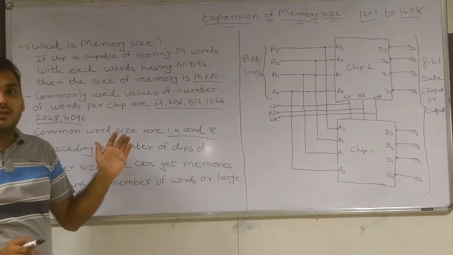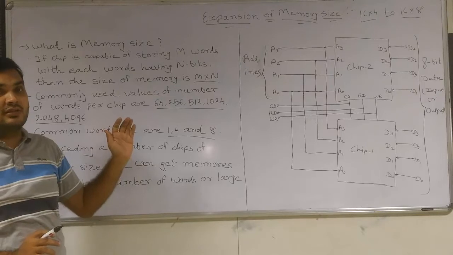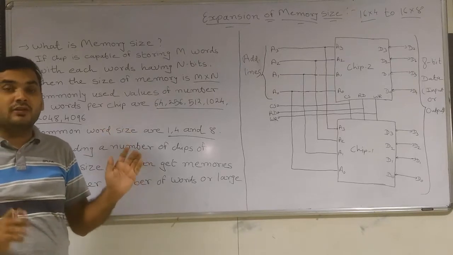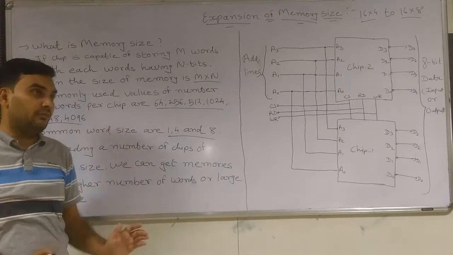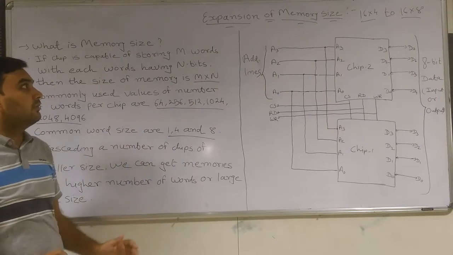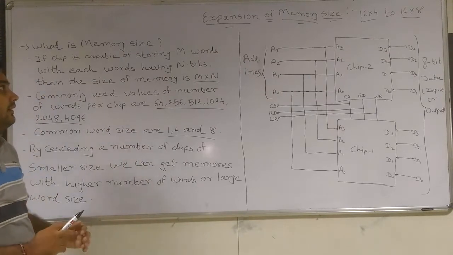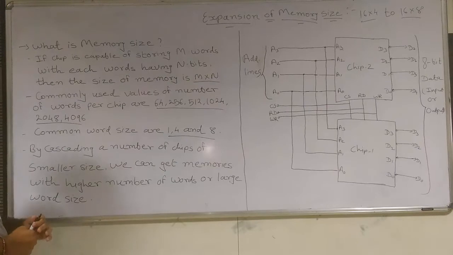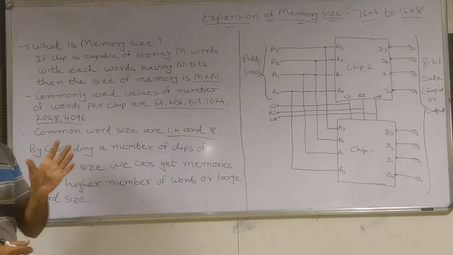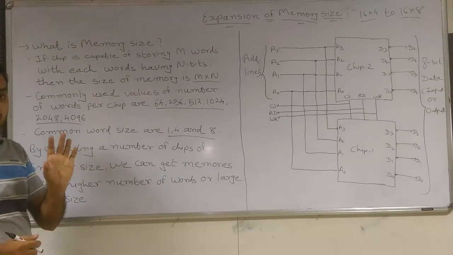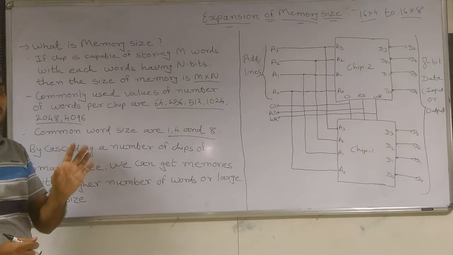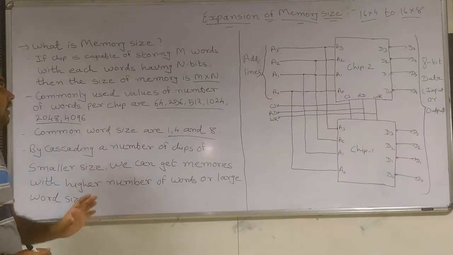First of all, before studying this we also have to study what memory size is and how we can define the size of the memory. The main function of a memory chip is to store data or words.